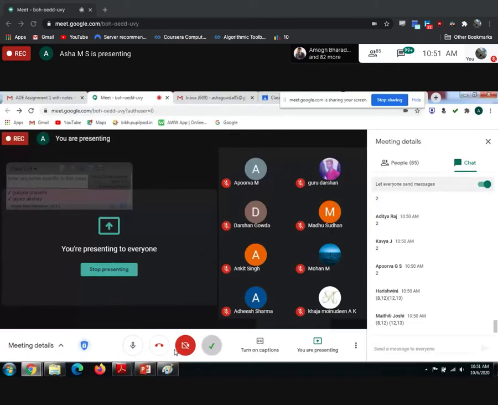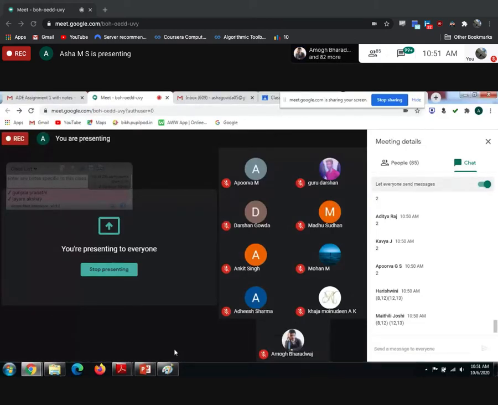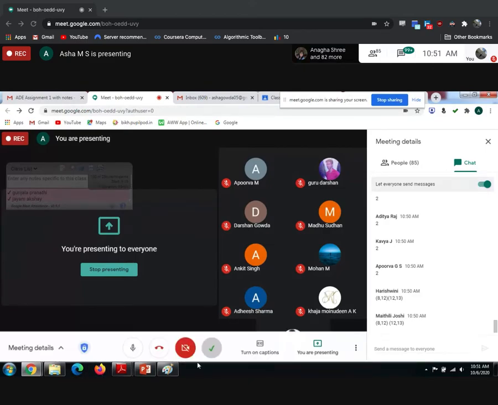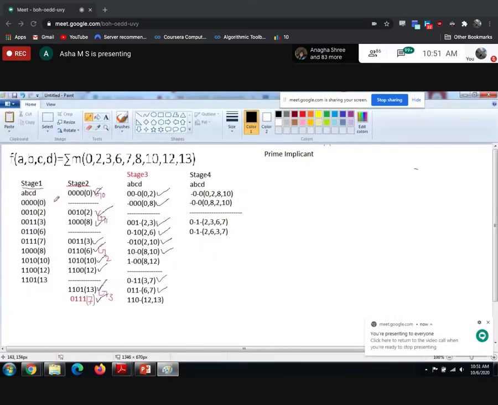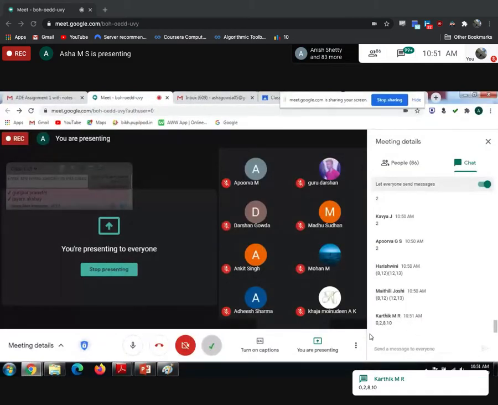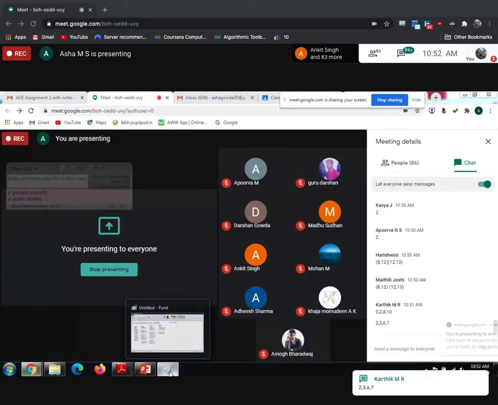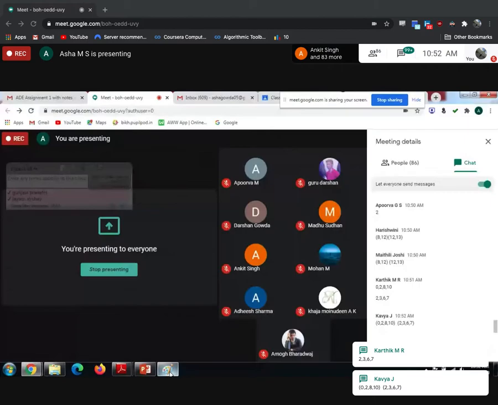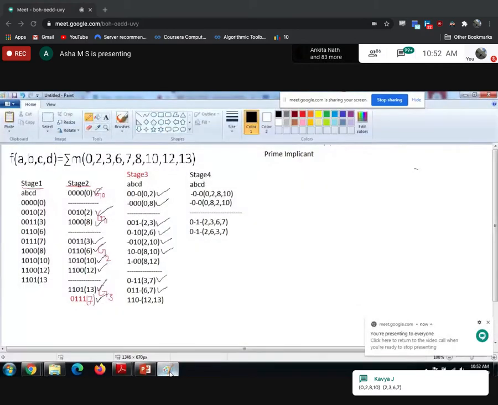Is it only those two? Check it once. Is it only those two? Remaining all are checked from all the groups. However, don't consider the first stage, because all these are used for grouping here. Check stage 1, stage 2, stage 3. All are used. Only these two you got. Karthik gave 0 2 8 10, then 2 3 6 7.